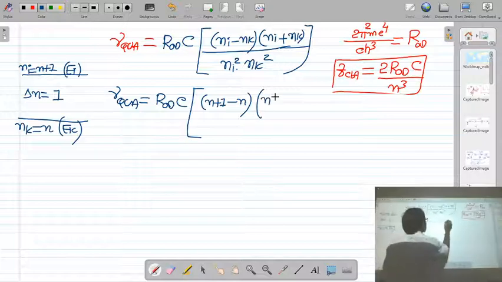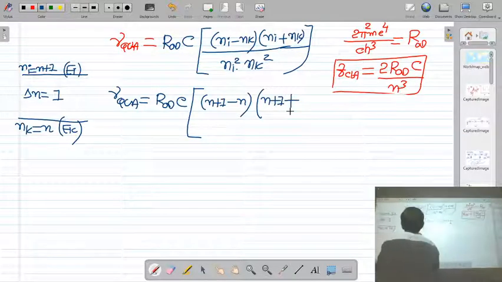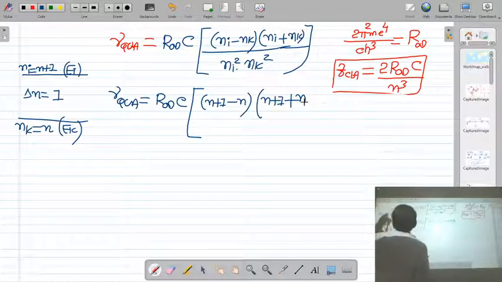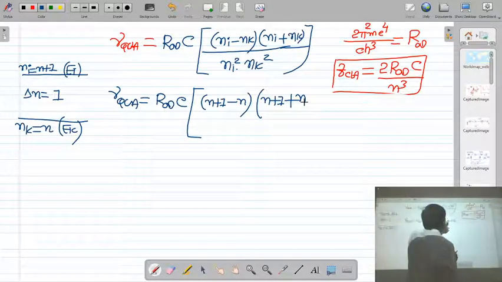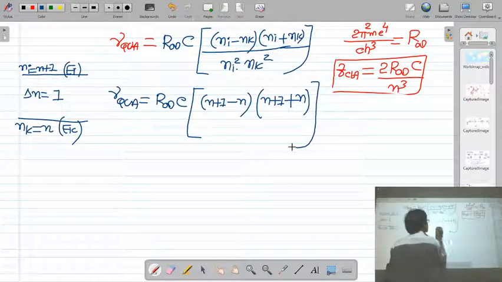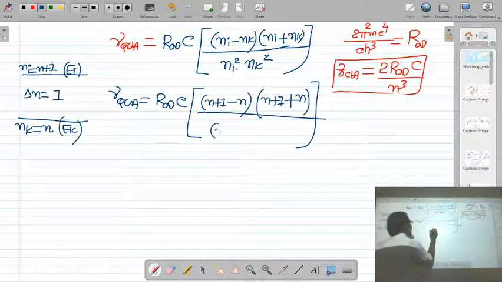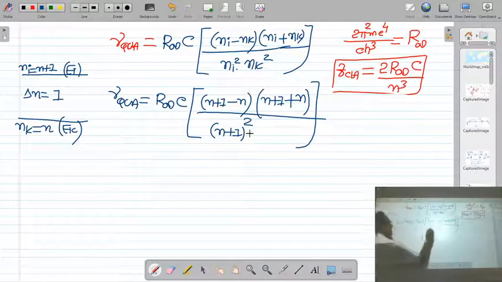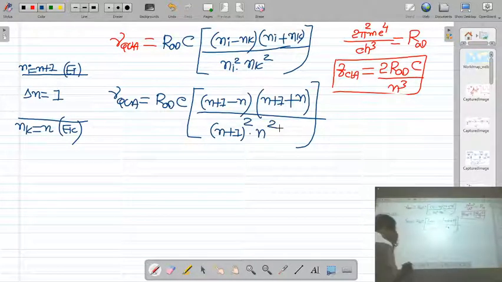Here I have put ni is equal to n plus 1. Let us put ni is equal to n plus 1. That is the upper energy level, and the lower energy level quantum number nk is n. So ni means (n plus 1) square, nk means n square, right?